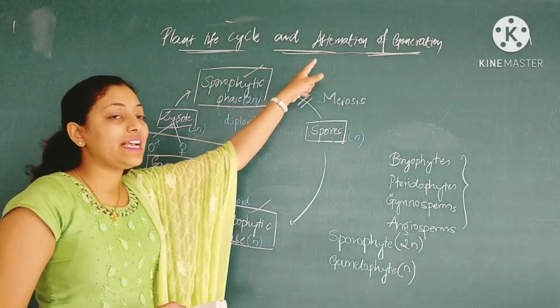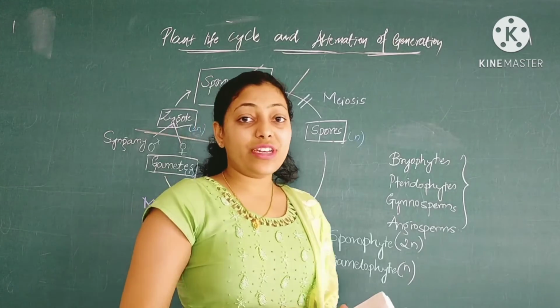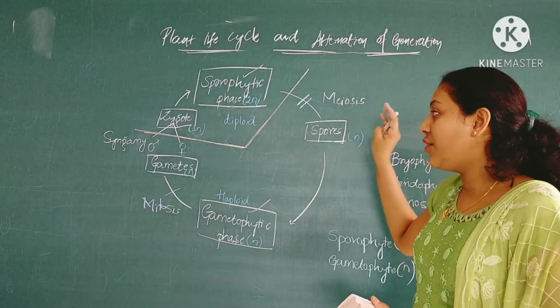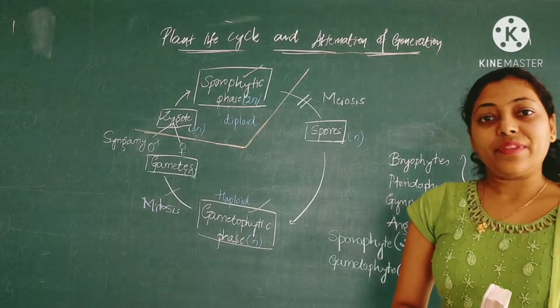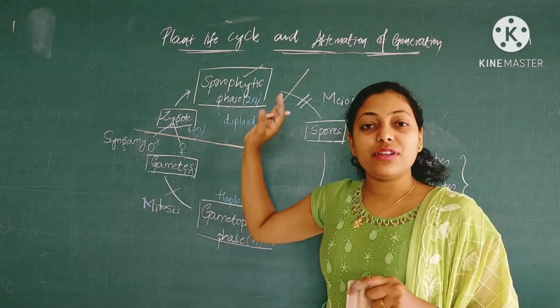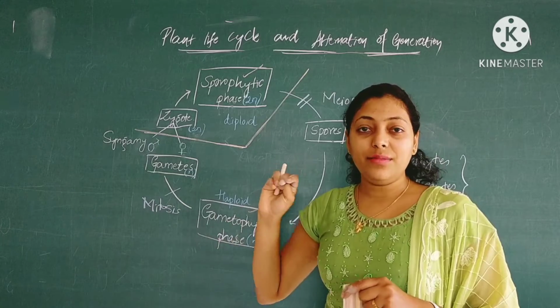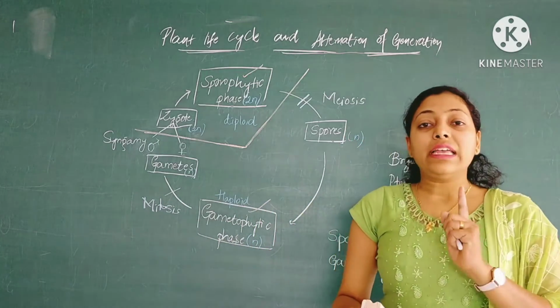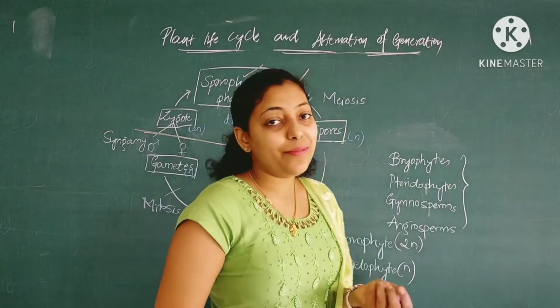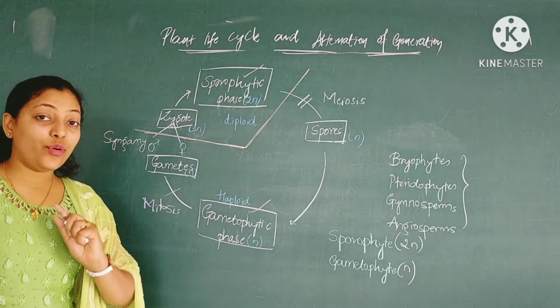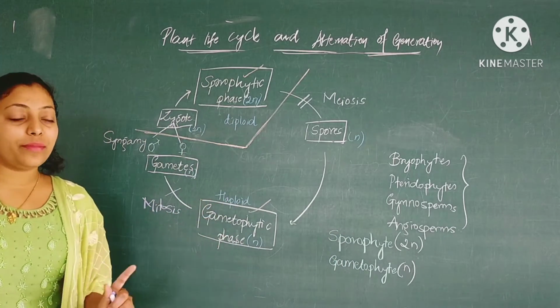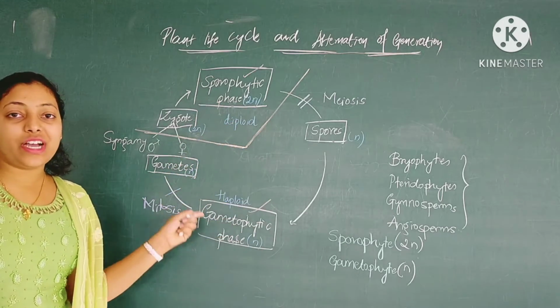That's why we call it alternation of generation, which we see commonly in all the different division groups of the plant kingdom. Is it clear? So this is about the life cycle in the plant kingdom. I'll further explain each and every cycle of the plant kingdom. This is the rough cycle which I have drawn, and I hope it is helpful for you all to remember the different stages which are over here.